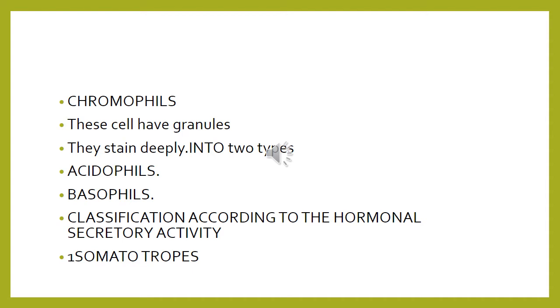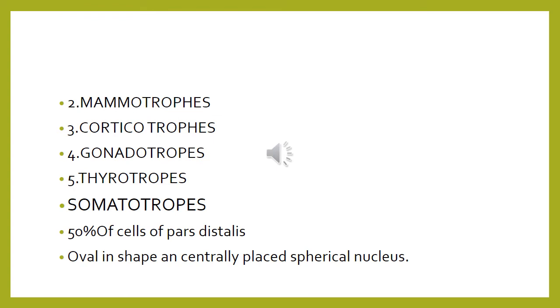According to the classification of the pars distalis cells by their functional activity, they are divided into five main types: somatotrophs, lactotrophs, corticotrophs, gonadotrophs, and thyrotrophs. We will deal with each of these five types of cells.